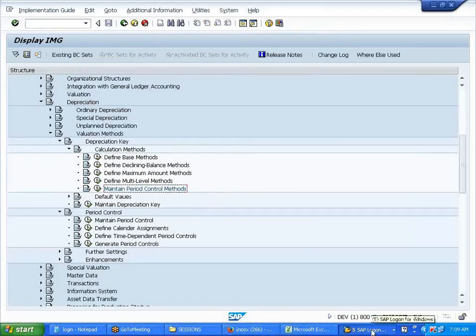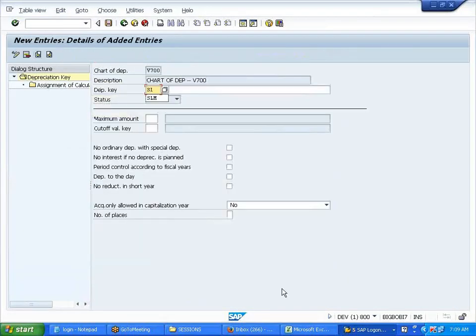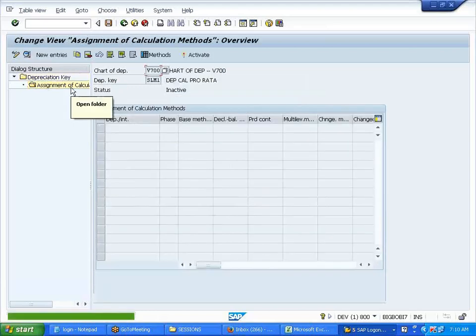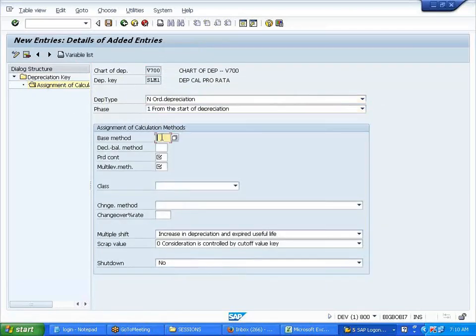Okay, now let me create this, you'll understand. I need to create another depreciation key for this. So new entries, I'll say SLM1. This is depreciation calculation on a pro rata basis. Let me select this and again I'll show you this. Depreciation to the day, new entries, ordinary depreciation, start of the depreciation, 12.